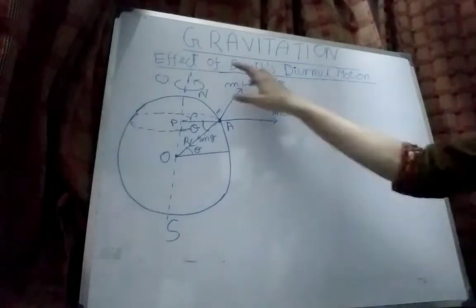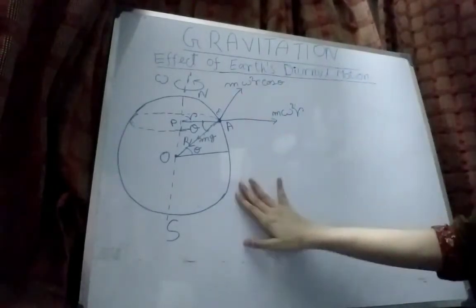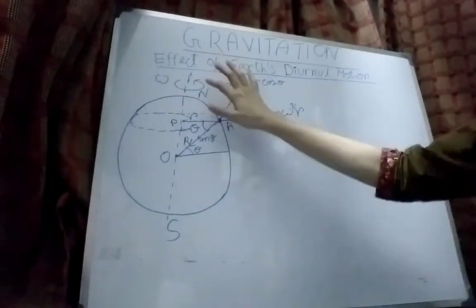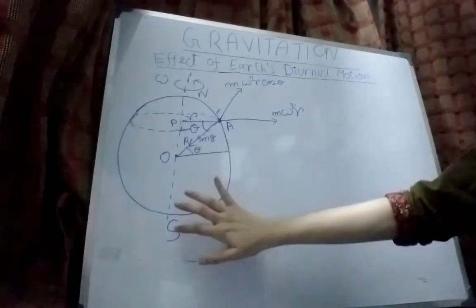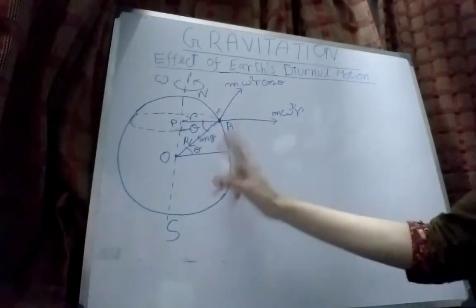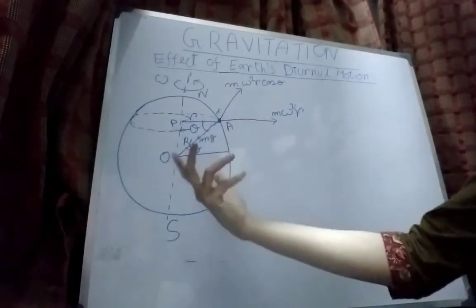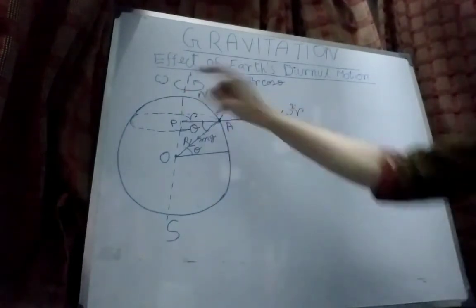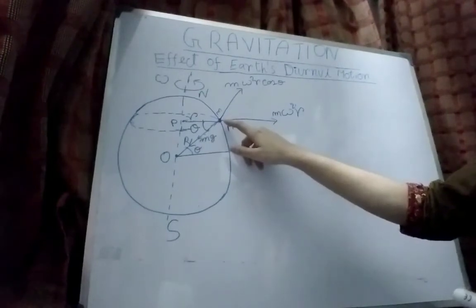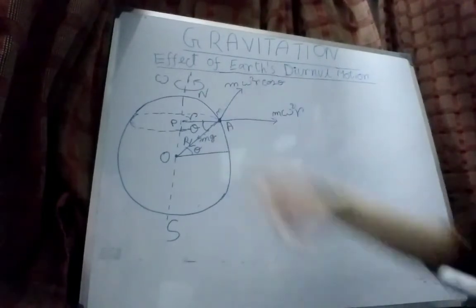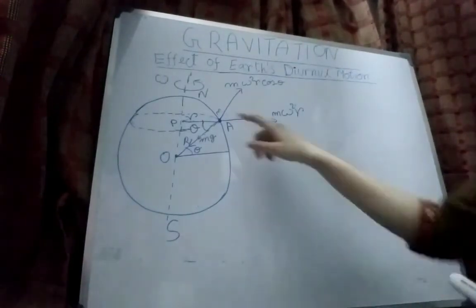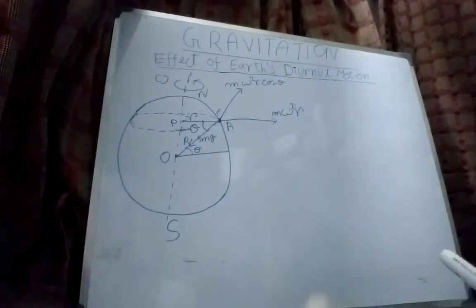We will discuss the effect of the earth's diurnal motion, and this is the diagram where we can see the earth and this axis NS, because this is the south pole and this is the north pole. This is the axis NS about which the earth is rotating in this direction, and the angular velocity is omega. Now suppose any object is placed at A on the earth's surface, whose mass is m. The latitude of the point A on the earth's surface is theta.